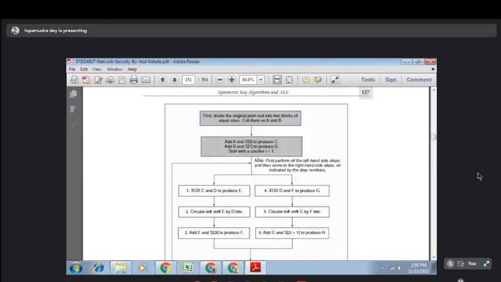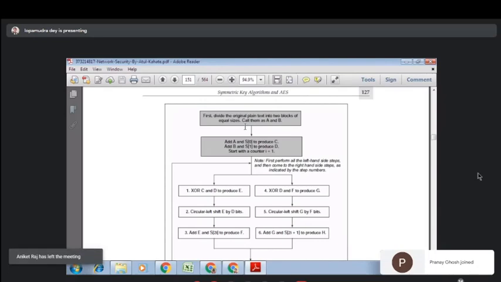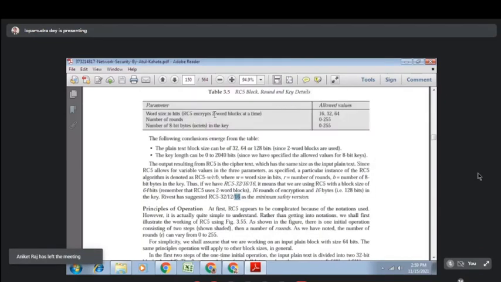So there are two blocks there, A and B. Each block size is either 16 bit, 32 bit or 64 bit. As I told you, it actually encrypts two word blocks at a time, and the blocks are encrypted together. So each block size can be 16 bit, 32 bit or 64 bit.